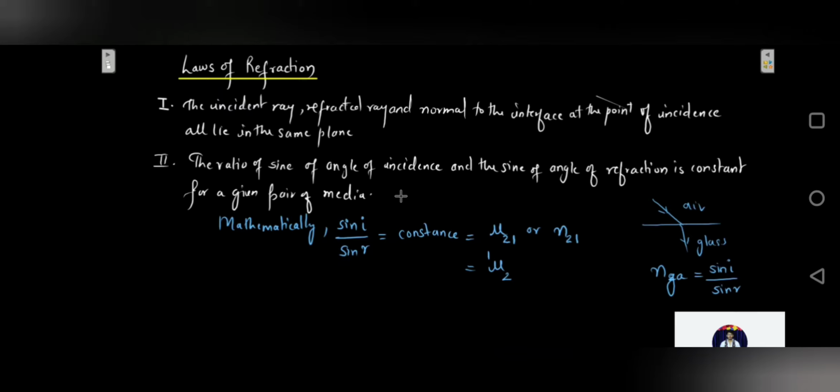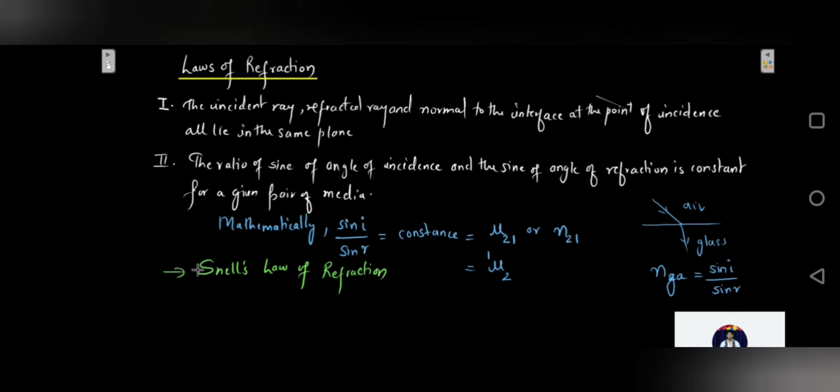The second law was deduced by a Dutch scientist whose name was Willebrord Snell, in 1621. It was discovered in 1621, and the second law of refraction is also called Snell's law of refraction.